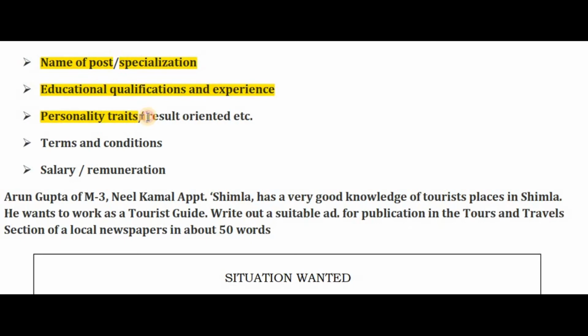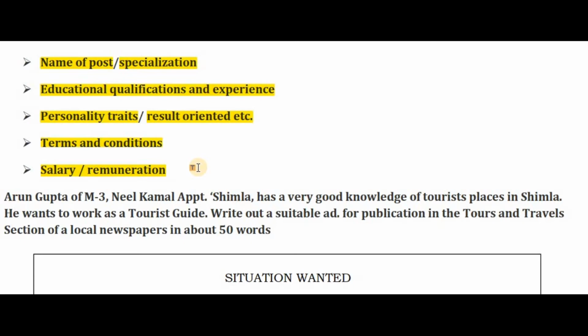Then result oriented. Now this is very important as far as target based jobs are concerned, or sometimes we have a question in the board examination that you are a tutor or a teacher. In that case also, your result means your students' result. On that result only it depends whether you are a good teacher or a mediocre teacher. Then come terms and conditions, exactly on which terms and conditions you want to join the company, that also you need to mention. And then comes the important section, that is your salary or remuneration.